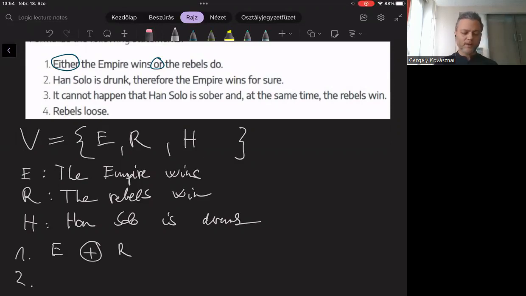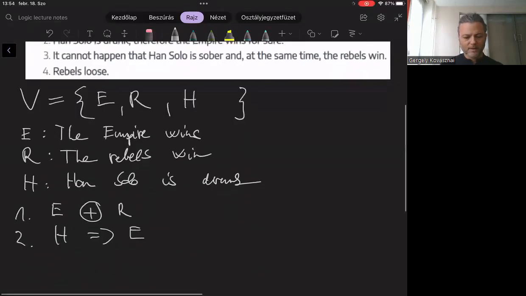The second formula seems to be an implication. Han Solo is drunk implies that the Empire wins. So implication: if Han Solo is drunk, then the Empire wins, unfortunately. Let's look at the third statement. It cannot happen that Han Solo is sober and the rebels win.